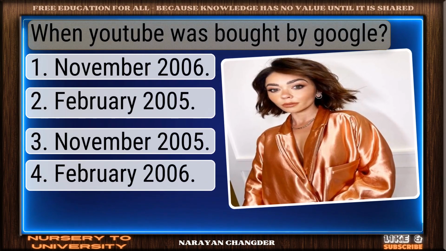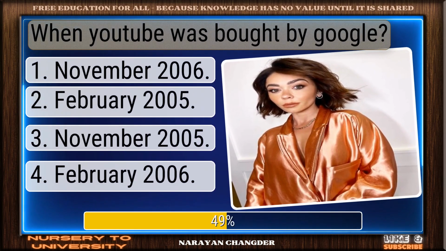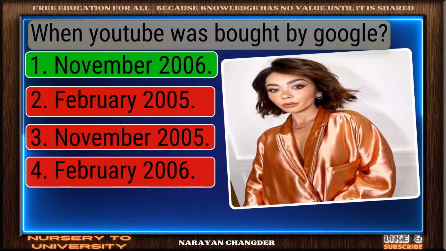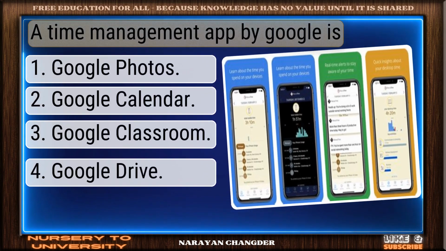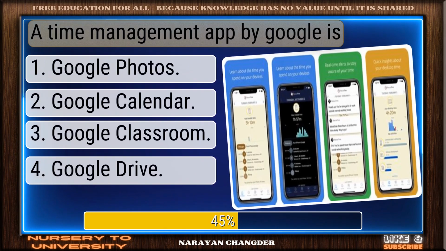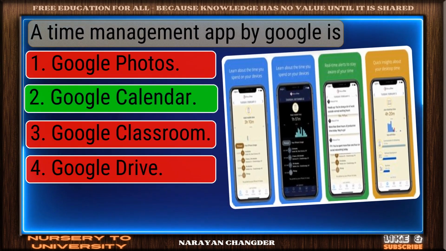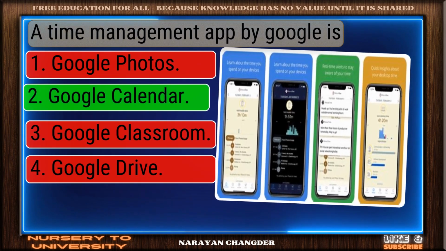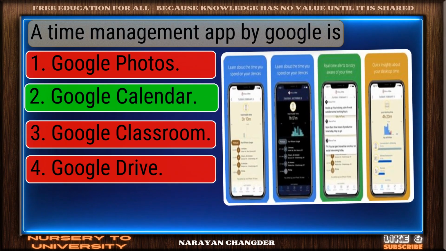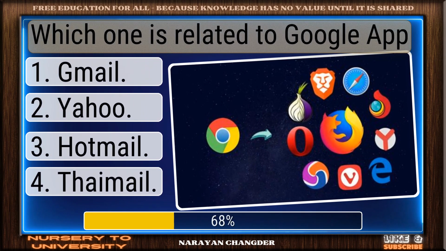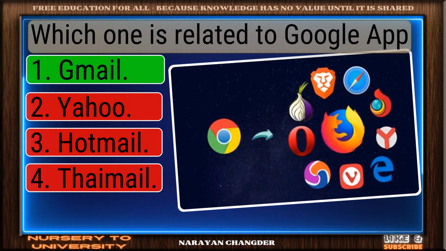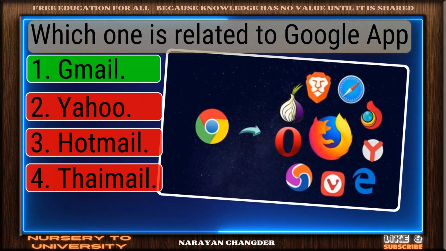When YouTube was bought by Google. You got it. Your choice, November 2006, fits well. A time management app by Google is. Excellent choice. Google Calendar is the right answer. Which one is related to Google app? Good thinking. Gmail is the right answer.